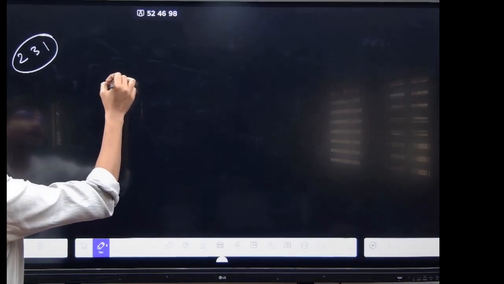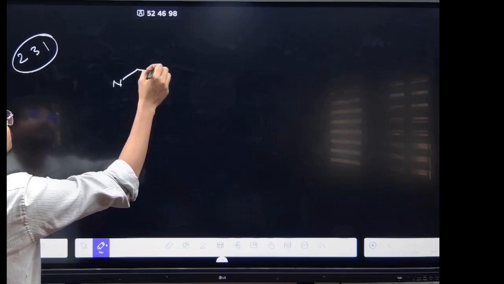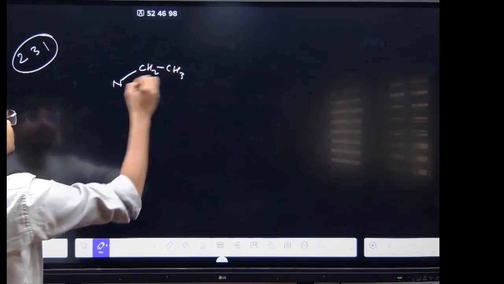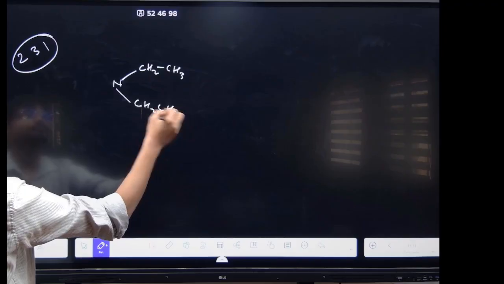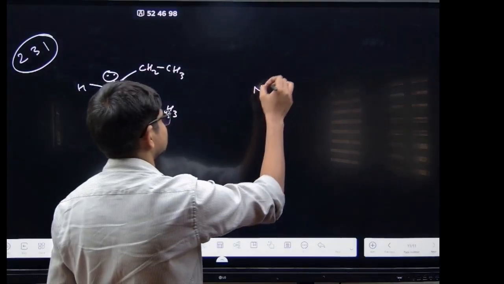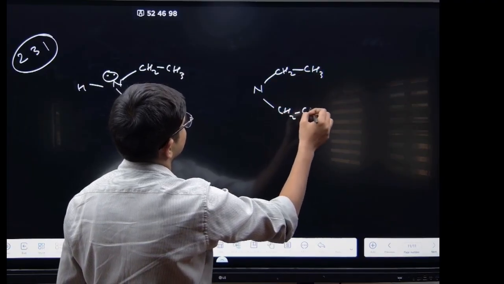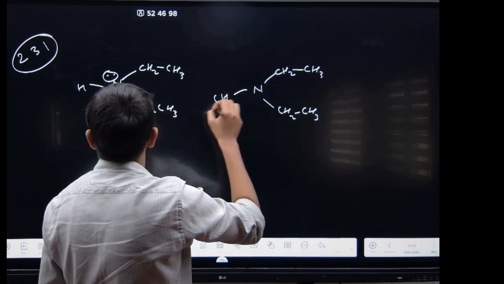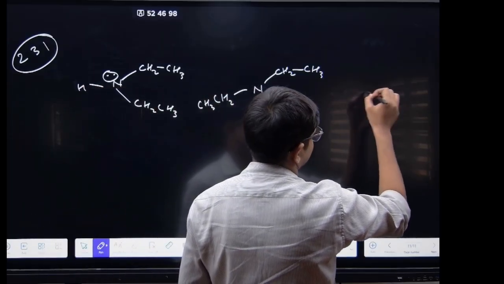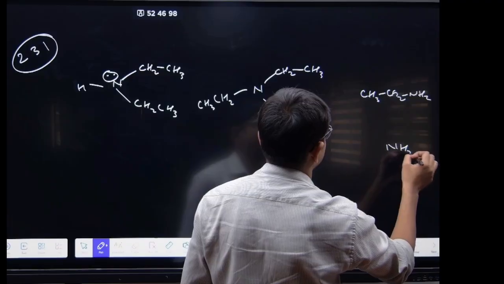It means that nitrogen with CH2CH3 groups, then you have N with CH2CH3, and CH3CH2NH2. Last you will have ammonia.